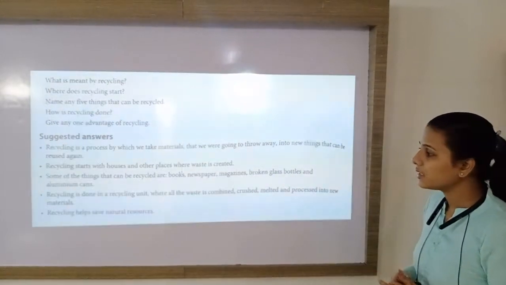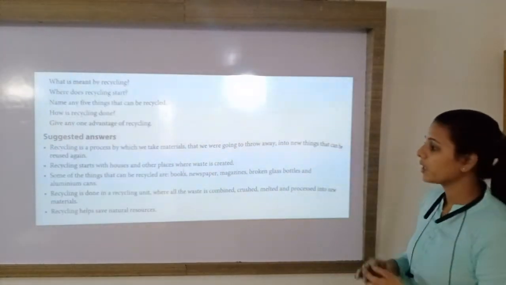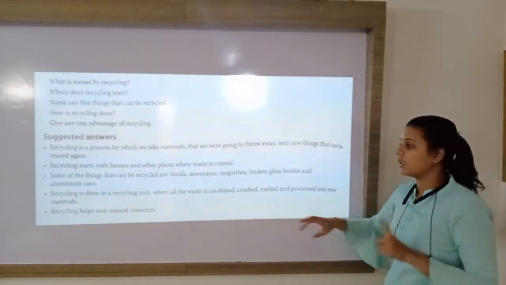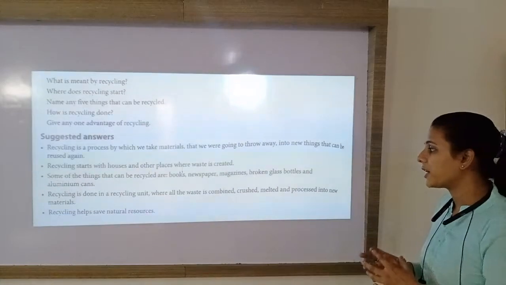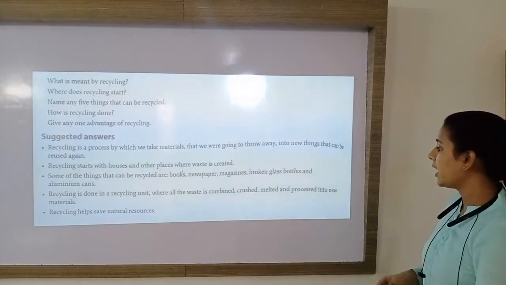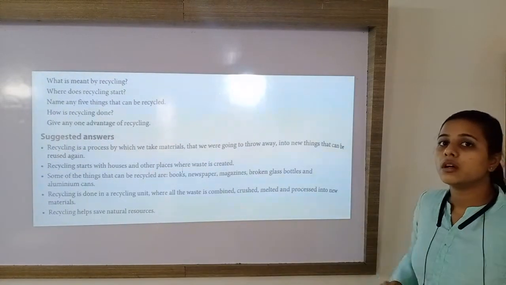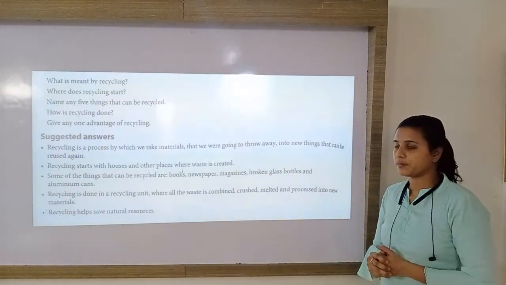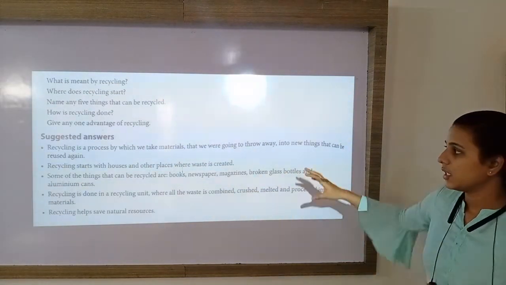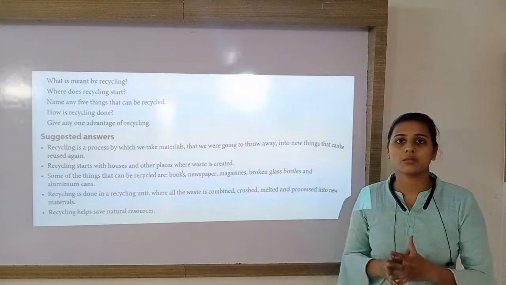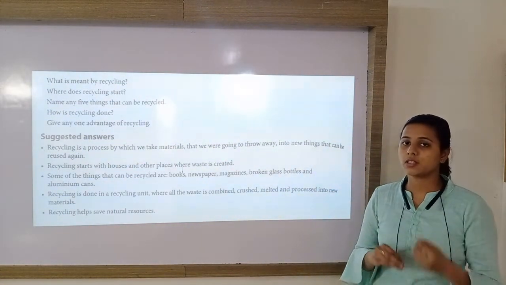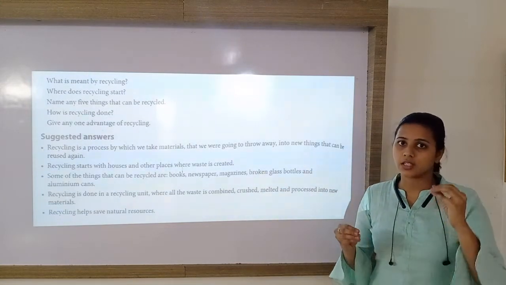How is recycling done? The process of recycling is done in a recycling unit, where all the waste is combined, crushed, melted and processed into new material. So now these are the questions and answers given from this passage. We have done all the question answers of this passage. Now I hope that this passage is clear to you.